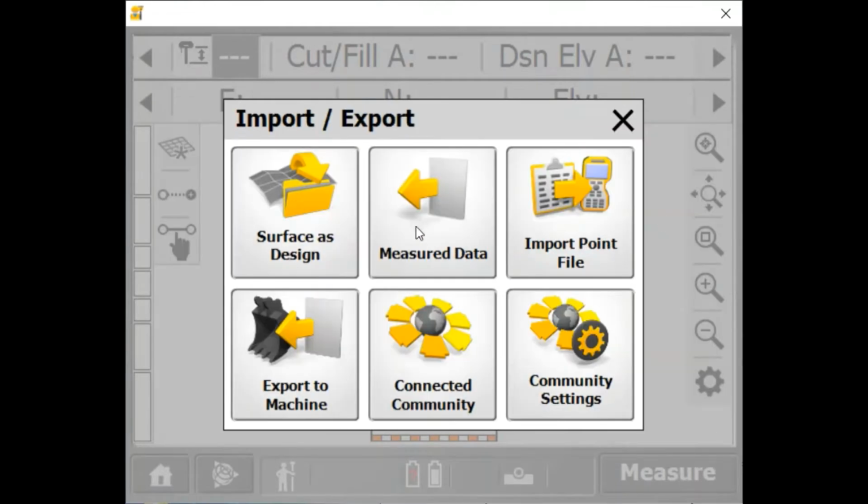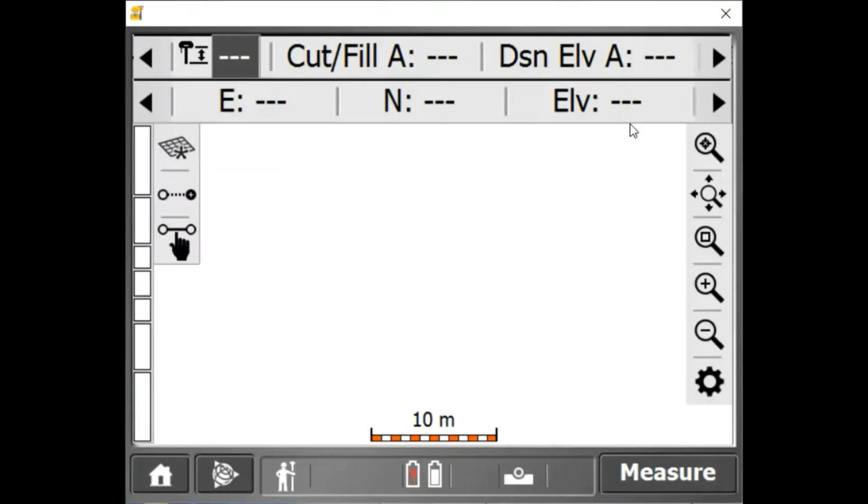Import export: surface as designed, measured data, import point file, export to machine, connected community, and community settings.